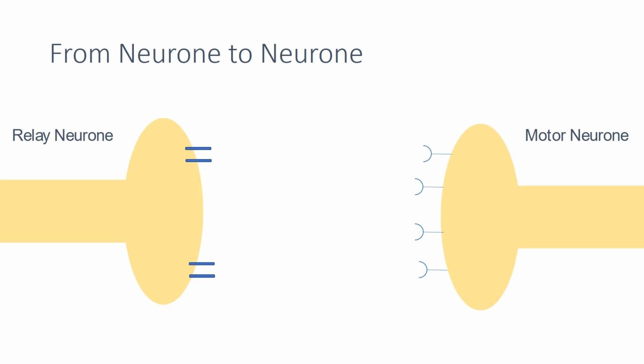We're now going to look in more depth at the region where information is passed between the two neurons, and this is called a synapse. Your neurons are not joined up directly. There is a gap between them called the synapse.